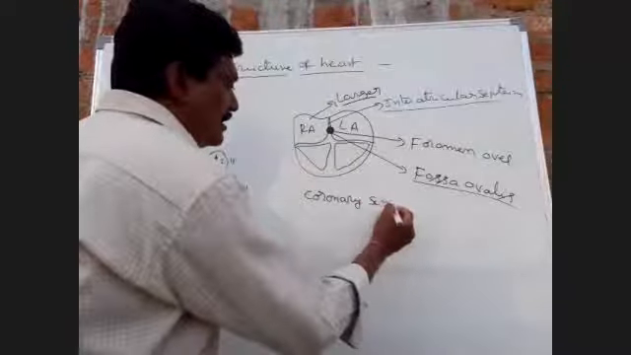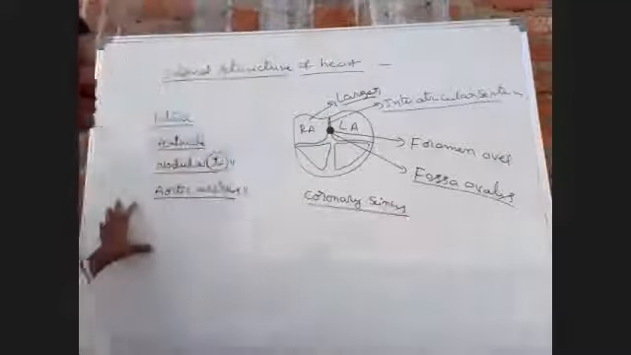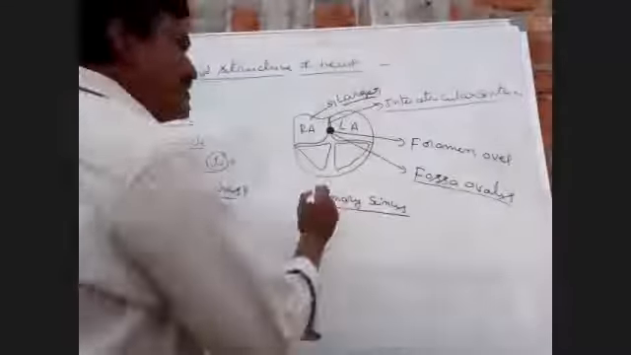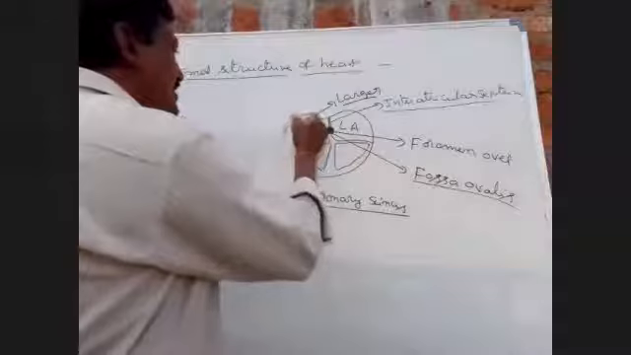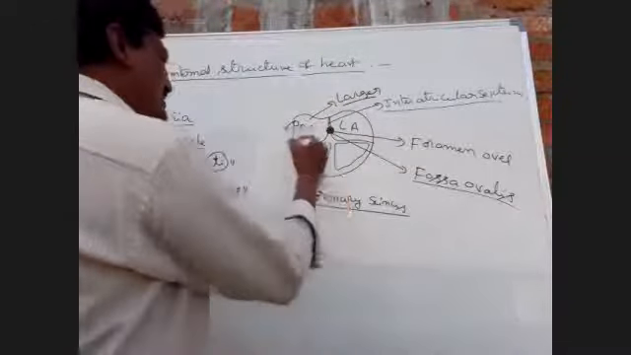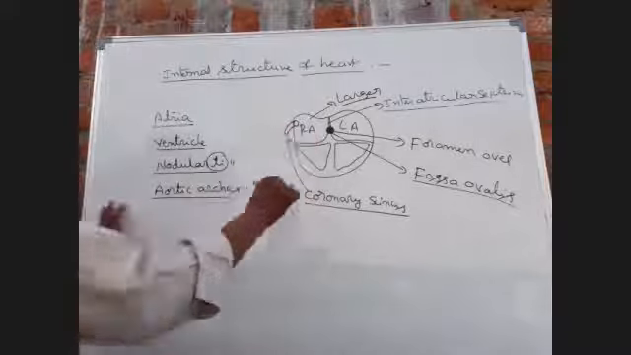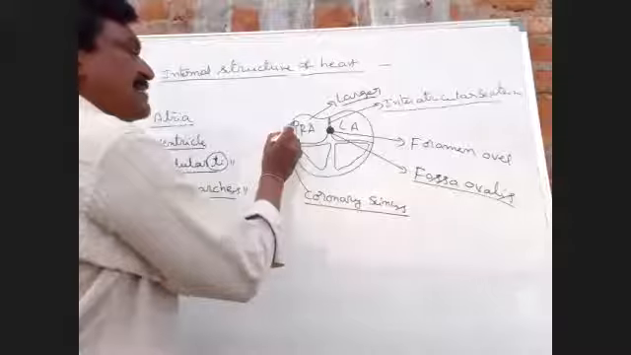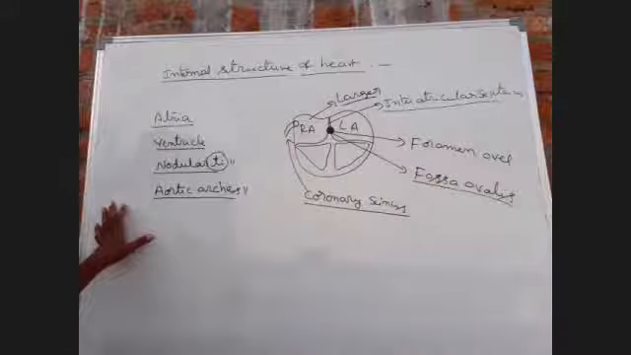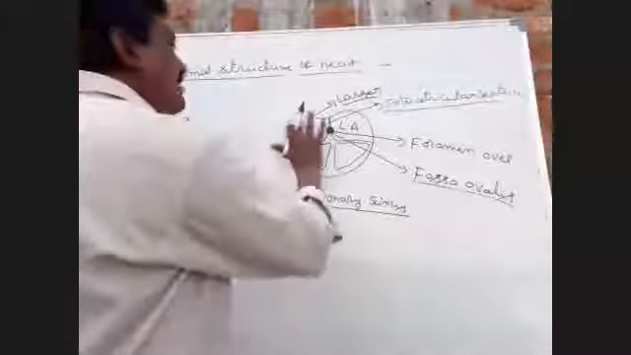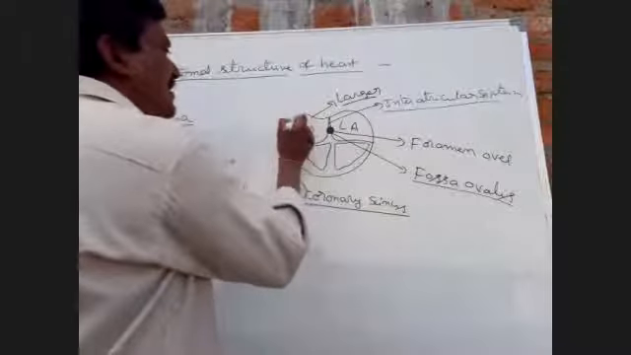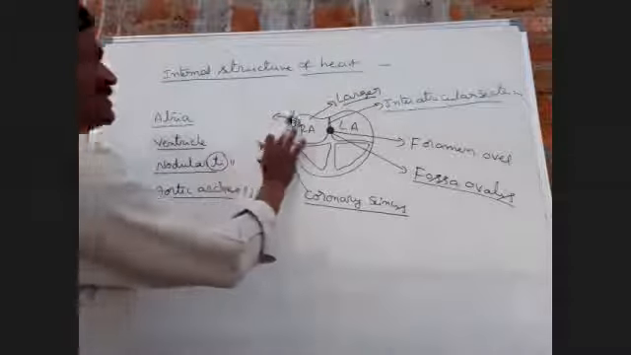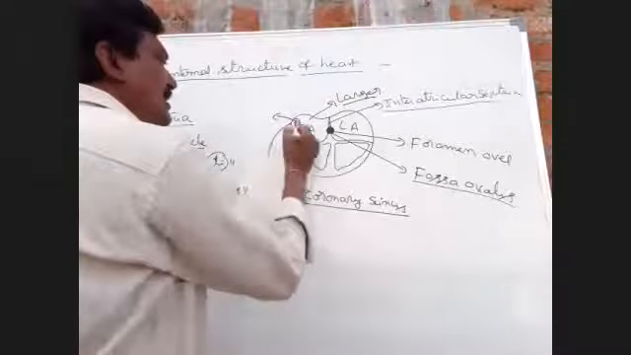The coronary sinus is a blood vessel. This coronary sinus opens into the right atrium. The opening of the coronary sinus is guarded by a valve.